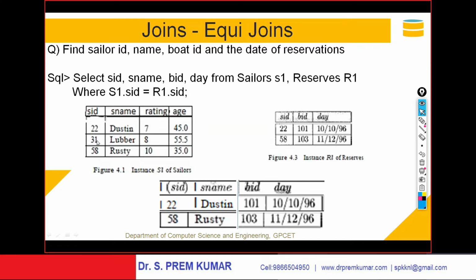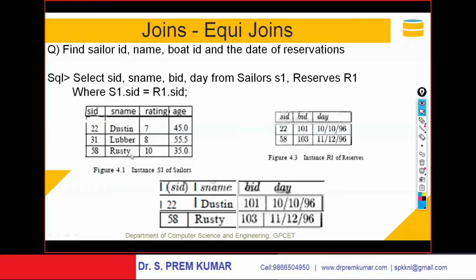Let me say 22, 31 and 58, these are the sailors available. But not all sailors have reserved, only 2 sailors have reserved. He is asking to display the sailor ID, name of the sailor, and boat ID, which boat they reserved. For example, 22, Dustin, he reserved boat 101 on 10/10/96.